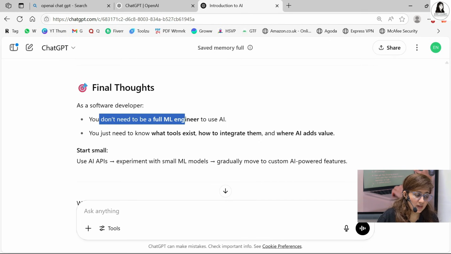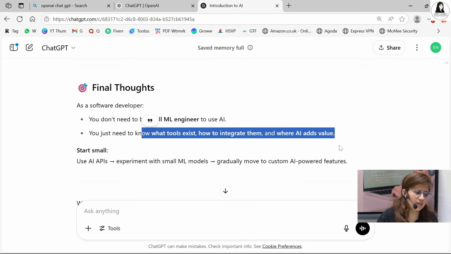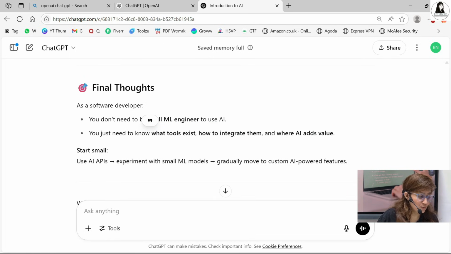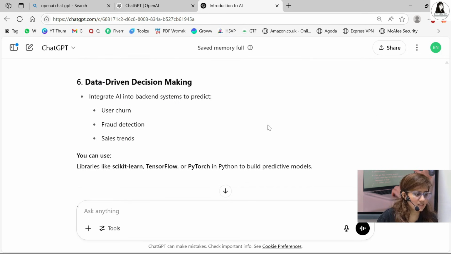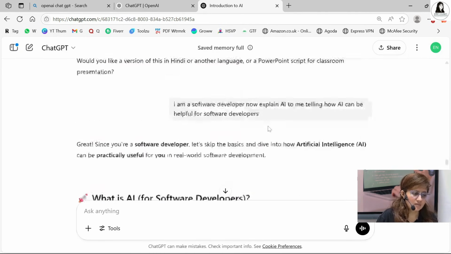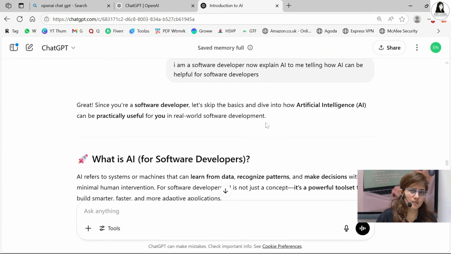You don't need to be a full ML engineer to use AI. You just need to know what tools exist, how to integrate them, and where AI adds value. That's it. Start using AI APIs, experiment with small ML projects, and gradually move to custom AI-powered features. So like this, now you got the idea. What is the difference between a good prompt and a bad prompt? So now I guess you can easily tell me the core prompt engineering techniques.